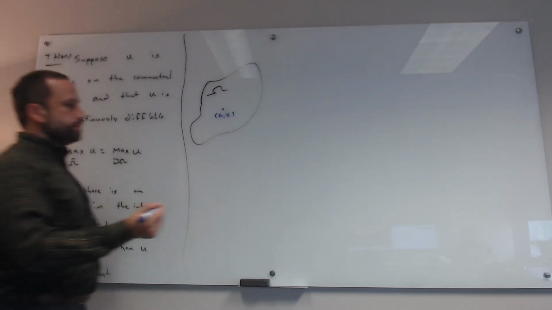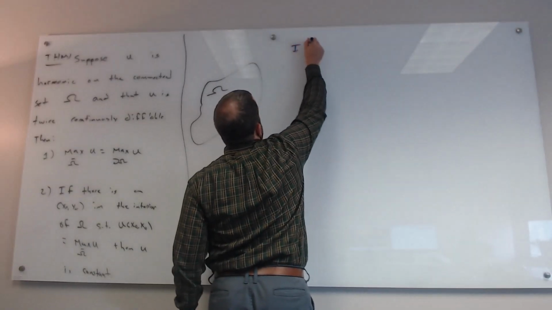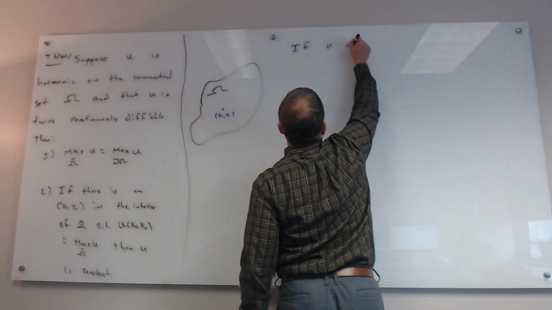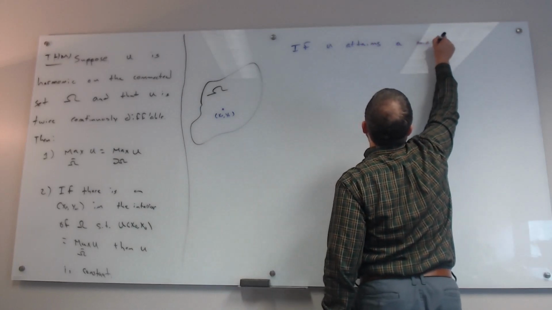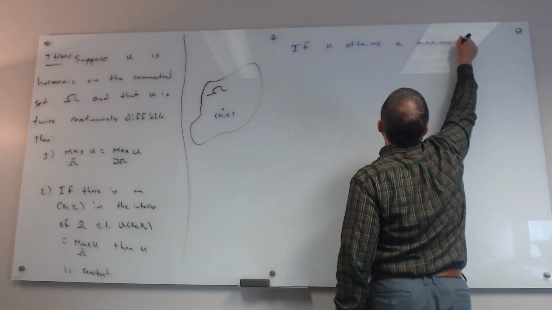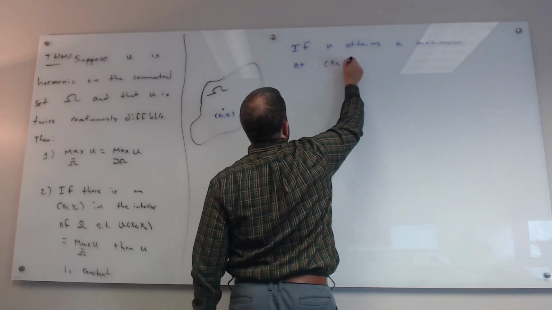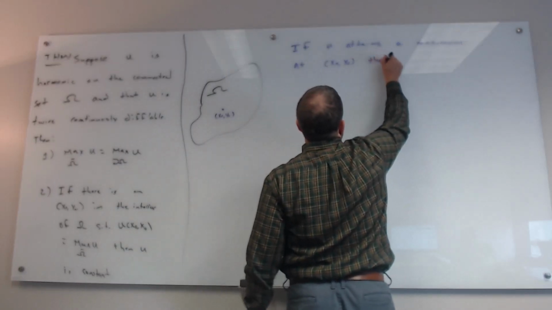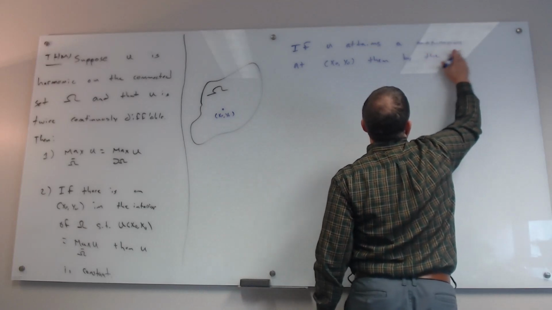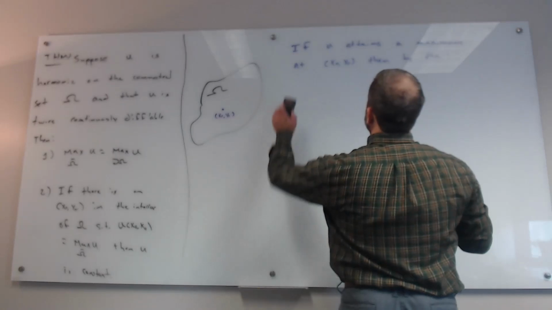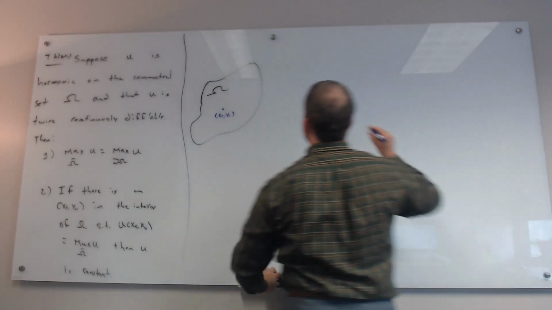Okay, so let's assume that there's a maximum here. So if U attains a maximum at the point x naught, y naught, then by the mean value theorem, so let me say this a little differently, because it's not by the mean value theorem what I'm about to say, but I will be using the mean value theorem.